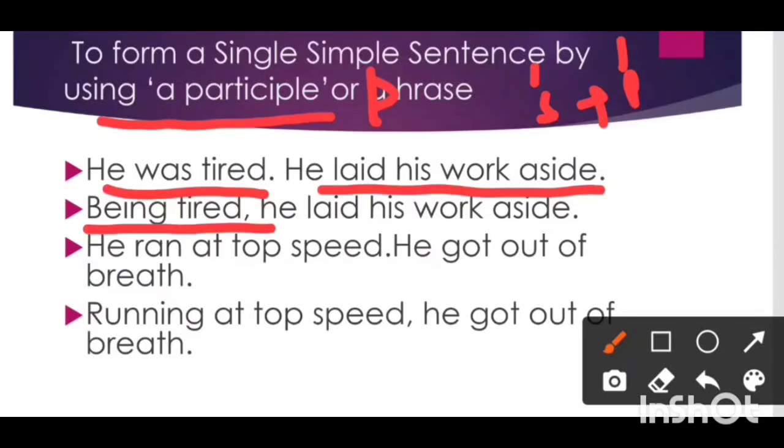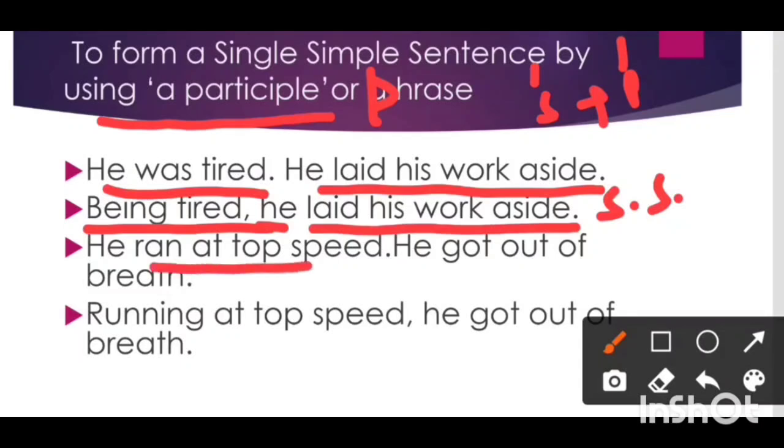As you know, participle functions as an adjective. It describes a noun or a pronoun. So this is our simple sentence. It has one subject and one predicate. He ran at top speed, he got out of breath. So we will convert it into participle phrase, running at top speed, comma, he got out of breath. So in that way, we can frame a simple sentence by using a participle phrase.